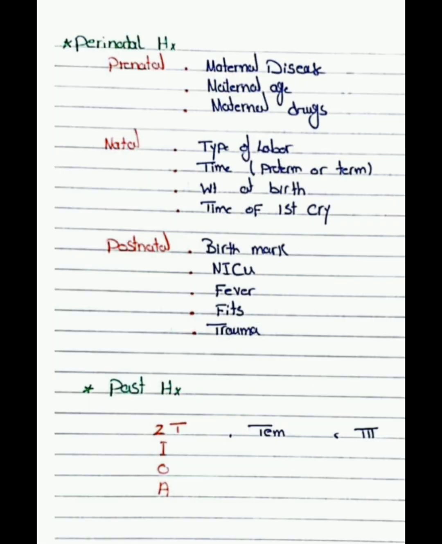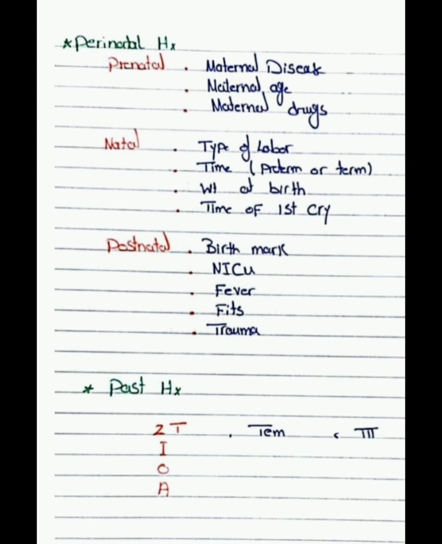Now about the perinatal history. Perinatal history is very, very important. Birth history needs to be taken in detail in developmental history. So first from prenatal we start: prenatal maternal disease, maternal age and maternal drugs. So lots of diseases are associated with that, we know that.